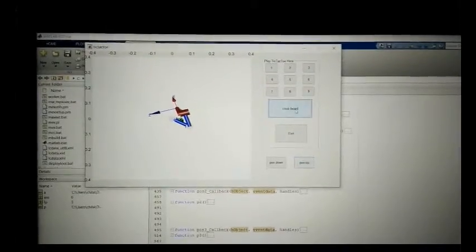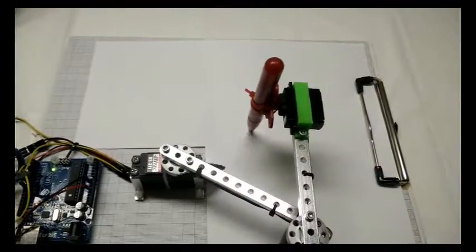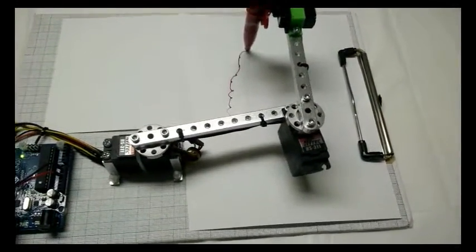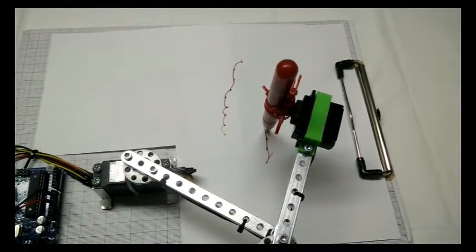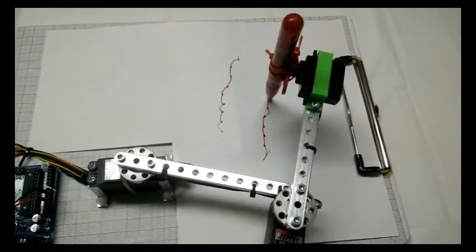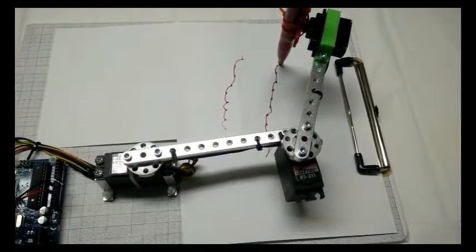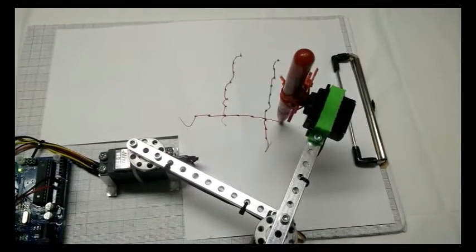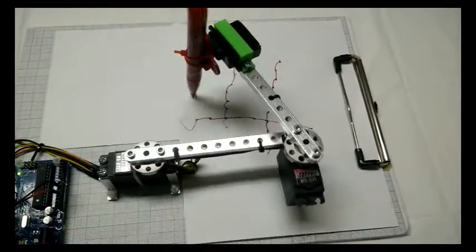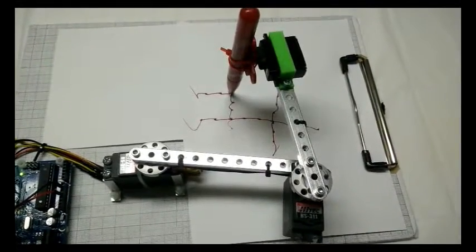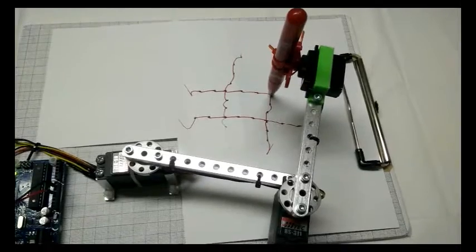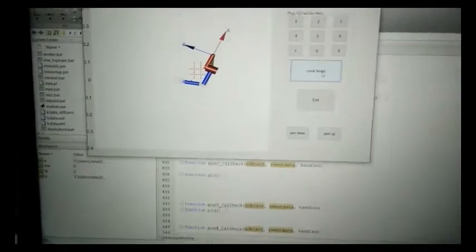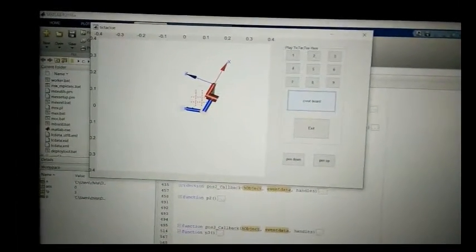Let's see it. Now we can see our grid in GUI as well.